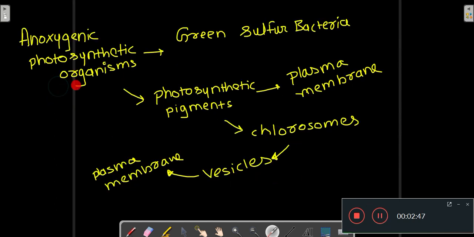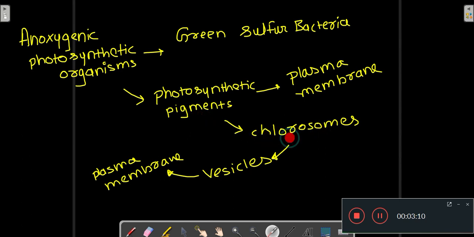In anoxygenic photosynthetic organisms such as green sulfur bacteria, where do the photosynthetic pigments occur? In anoxygenic photosynthetic organisms, the photosynthetic pigments occur in the plasma membrane, and these photosynthetic pigments occur in the chlorosomes.